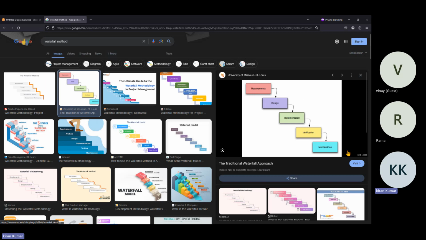But depending on the criticality, it will take 1 year or 6 months, depending on how big the application is. Only in the very initial phase they will take all the requirements. Once they take them, they will give the deadline: we are going to release it in the next 1 year, or next 6 months. In between, the client cannot see any progress. At the end of the day, they will see it only after 6 months or after 1 year.